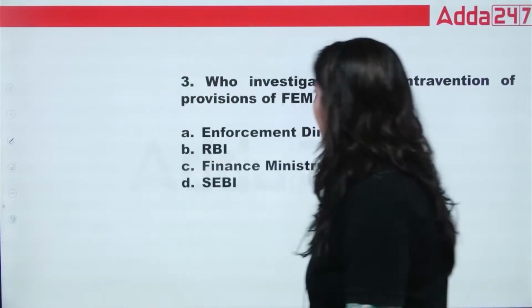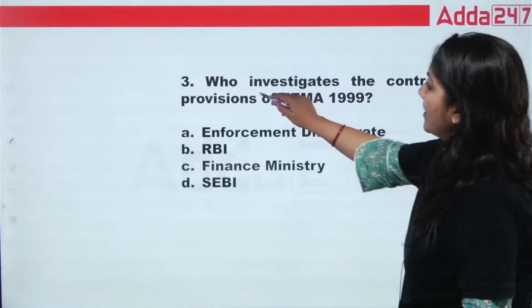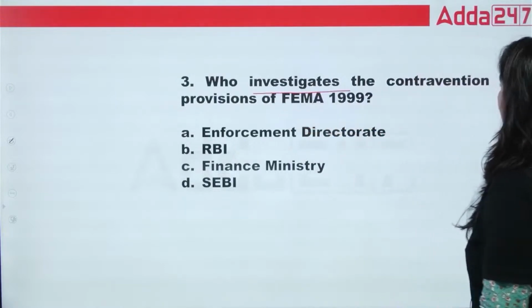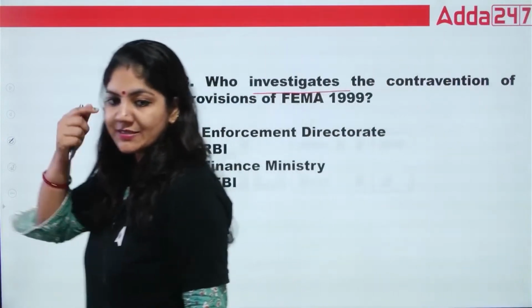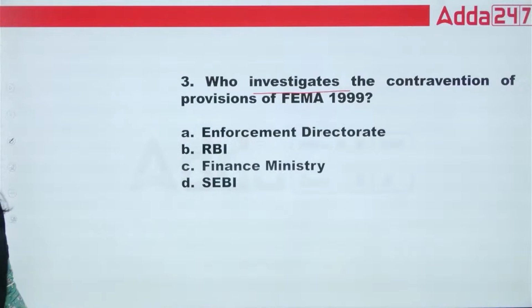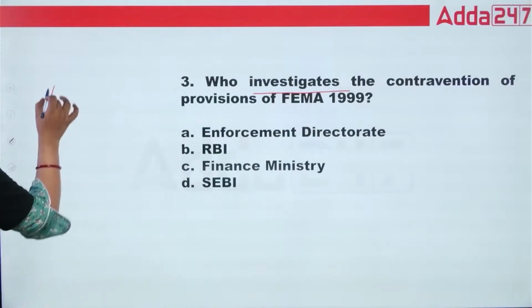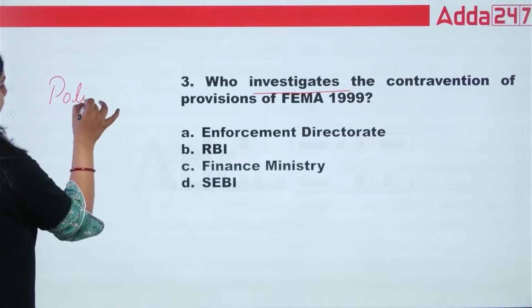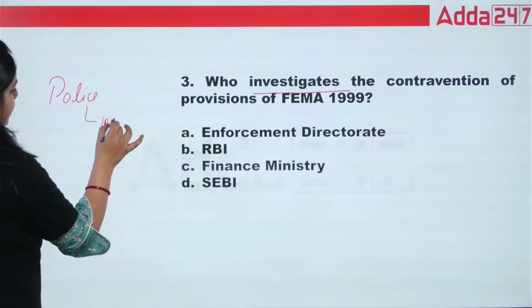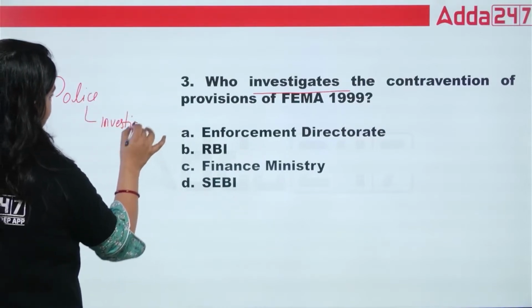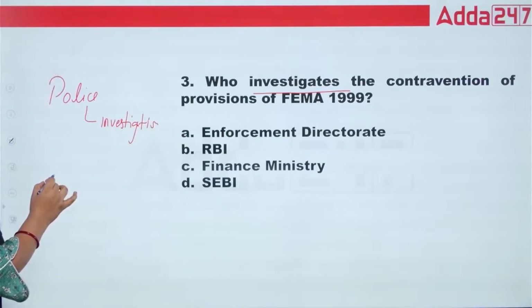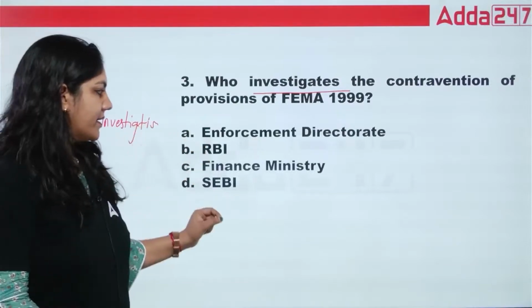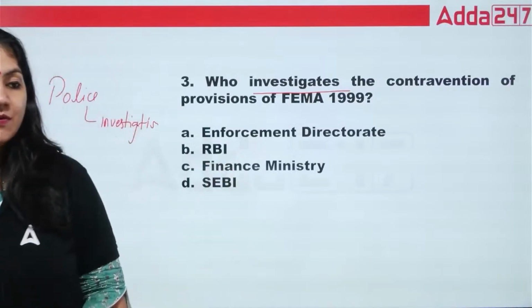Next, who investigates the contravention of the provisions of FEMA 1999? Tell me, class. Just like police, class, the main work of police is investigation. So tell me, guys, suppose if anything happens under the FEMA Act, who will investigate? Whether it is Enforcement Directorate, RBI, Finance Ministry or SEBI. Which of the following is the right one?